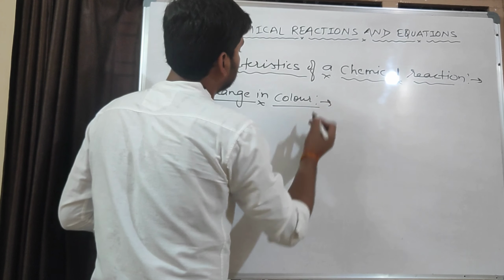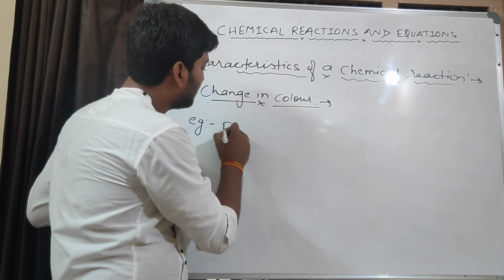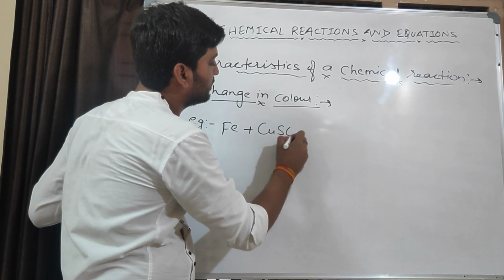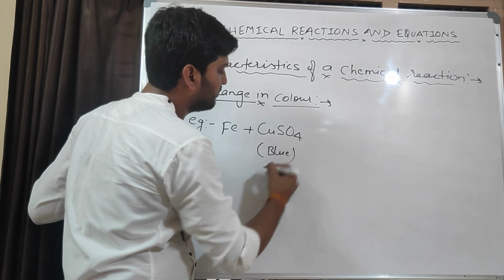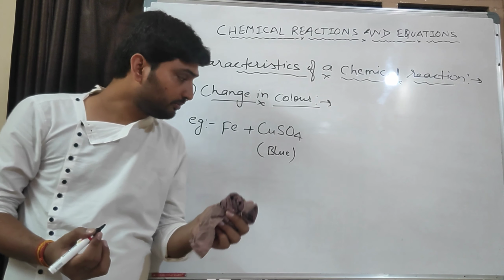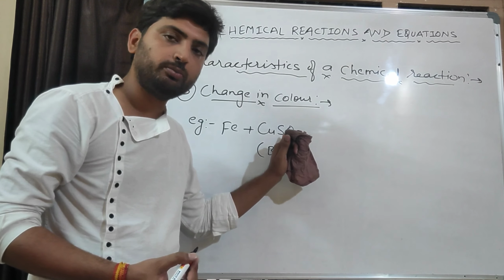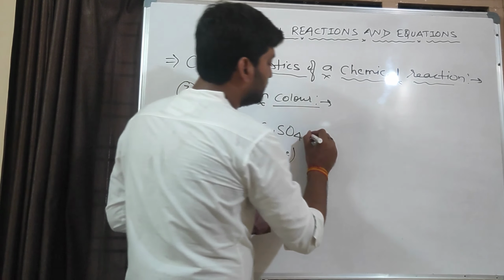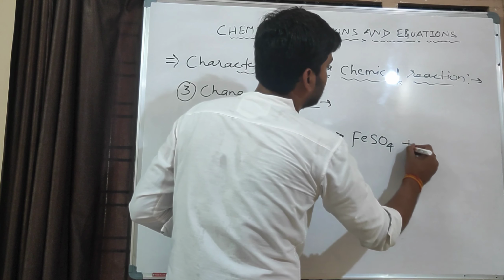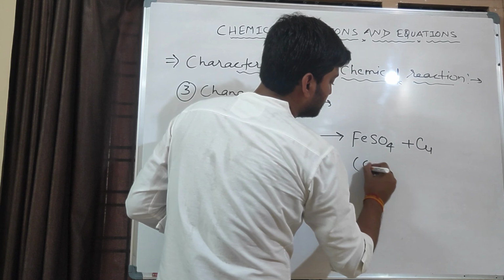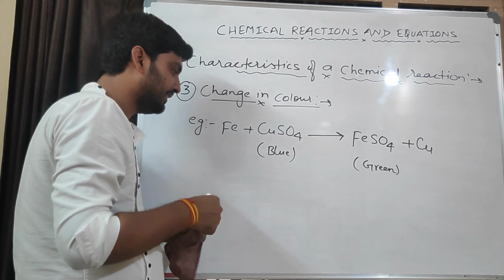Third characteristic, or third evidence, is change in color. Example, when iron reacts with copper sulfate, CuSO4, and we know the color of copper sulfate is blue. When we dip iron into a solution of copper sulfate that is of blue color, the new substance formed is FeSO4, iron sulfate, plus copper, and the solution becomes green, because the color of iron sulfate is green.